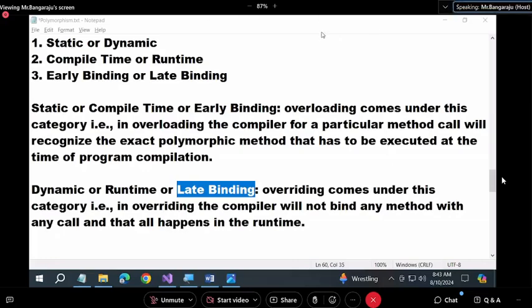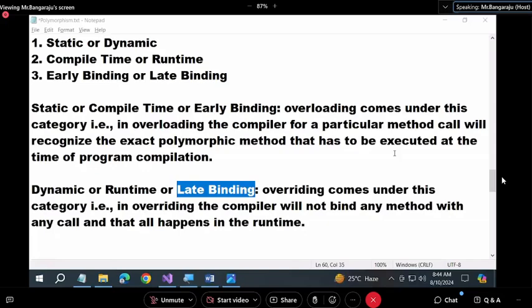If identification is performed in the compilation time, that is called static or early binding. Already I'm using the words: if identification is done in the compilation time, means compile time only, right? If identification is done in the compilation time, that is called static or early binding.